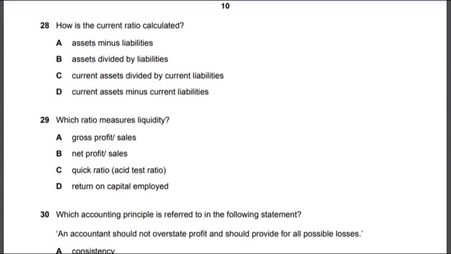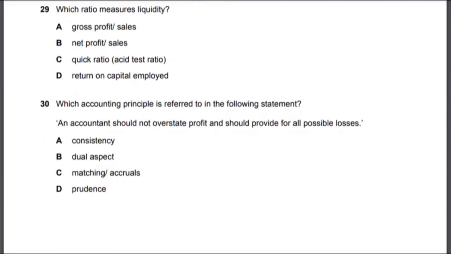Multiple choice 29. How is current ratio calculated? If you remember the formulas, it's just option C, current assets divided by current liabilities. Multiple choice 29, which ratio measures liquidity? And that's quick ratio. The answer to multiple choice 29 would be option C. So these were two fairly easy questions. If you know the formulas, you can answer them very quickly. Just make sure that you double check your answers, but they are very easy questions.